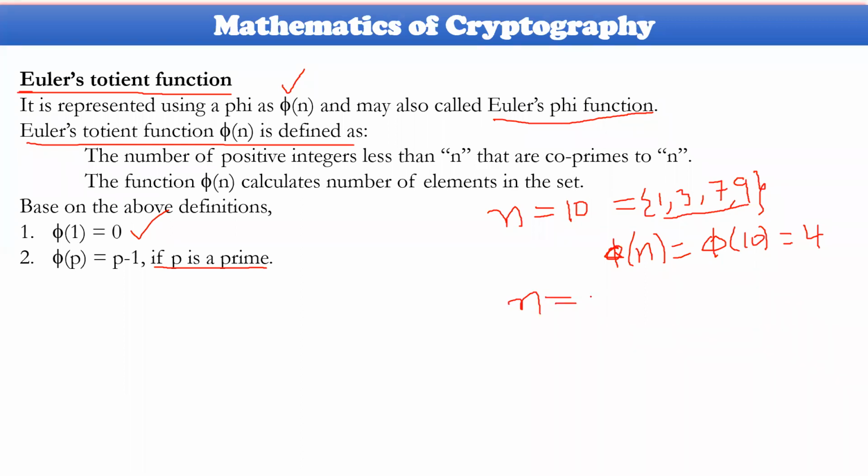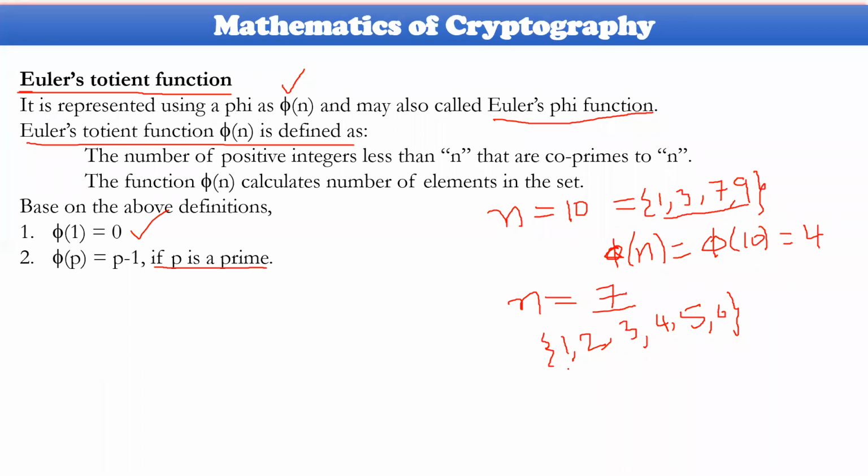Just before I took one example, here also let me take one particular example. If n is equal to 7, how many co-primes are there here? The set contains 1, 2, 3, 4, 5, 6. All these are called the co-primes for that number because it is a prime number. Because it is prime, the GCD of any number less than 7 with 7 will not be greater than 1.